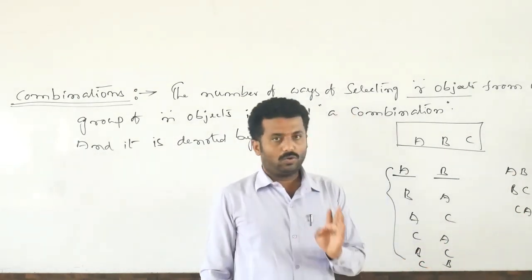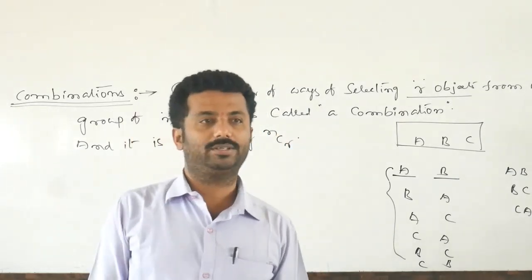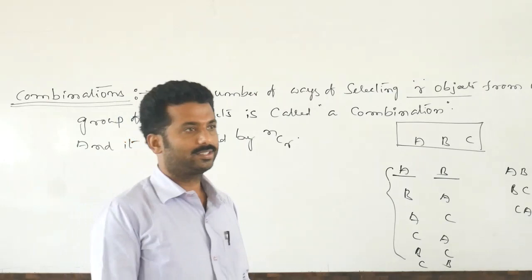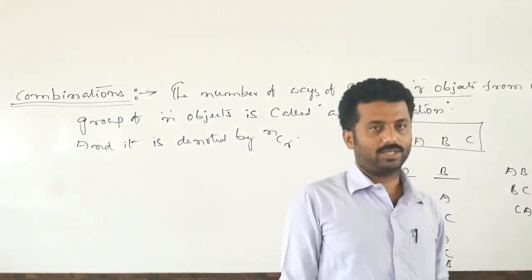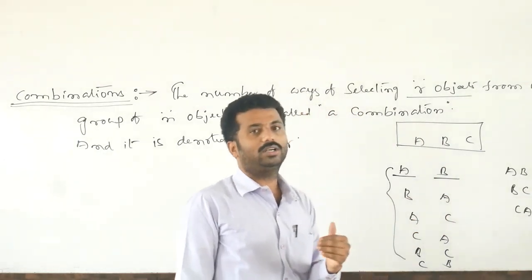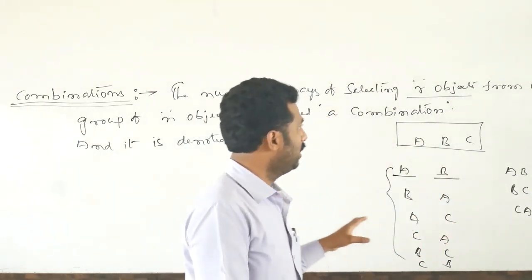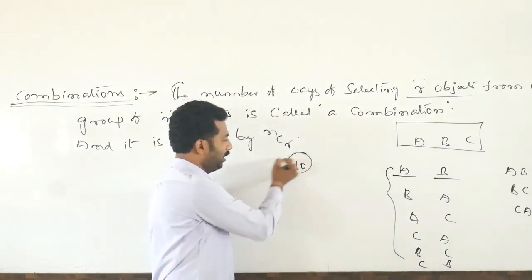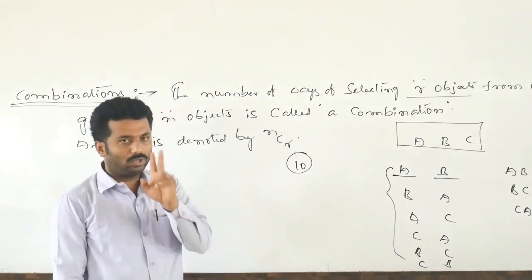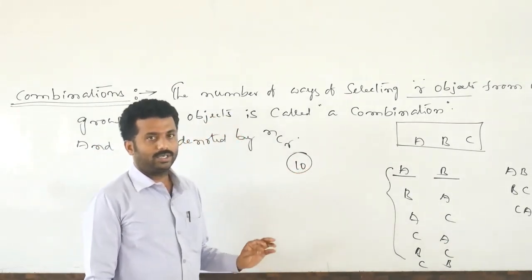Suppose you go shopping, and you want to purchase in a shopping mall, many shirts will be there. Among the shirts, you choose whatever color or dress you like. Suppose out of 10 shirts, if you want to choose only 2 shirts, so 2 shirts we are choosing.